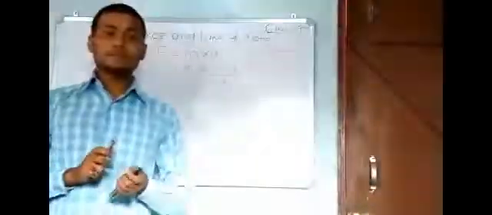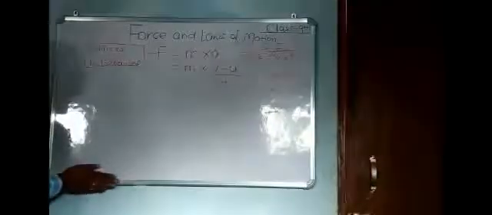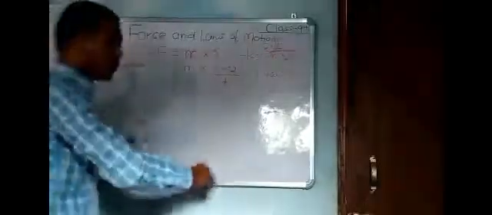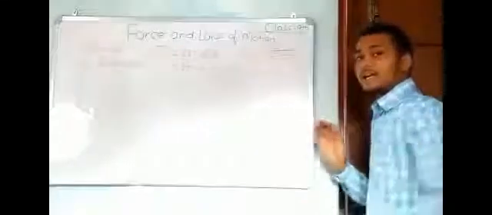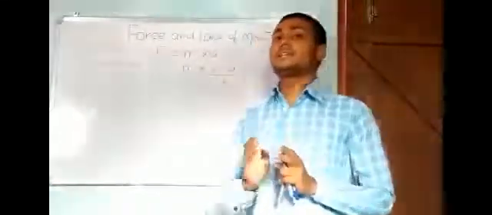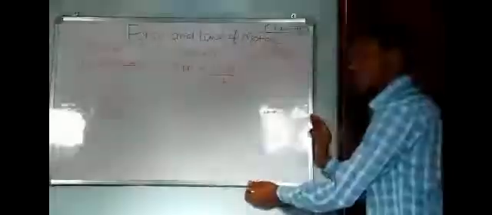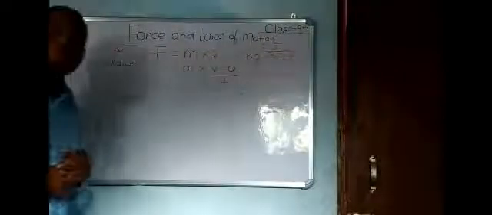If I push this whiteboard from this side and another person also pushes this board from the other side with an equal amount of force, it means if I apply 5 Newton and the person from the other side also applies 5 Newton, then it is said to be balanced force.